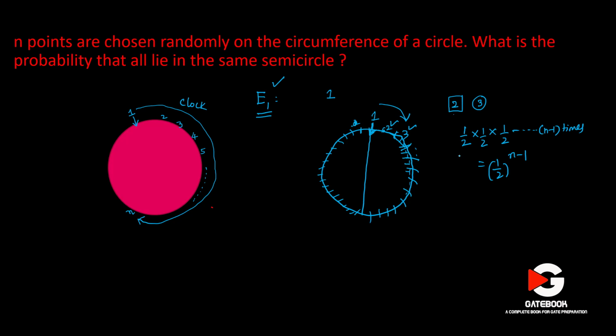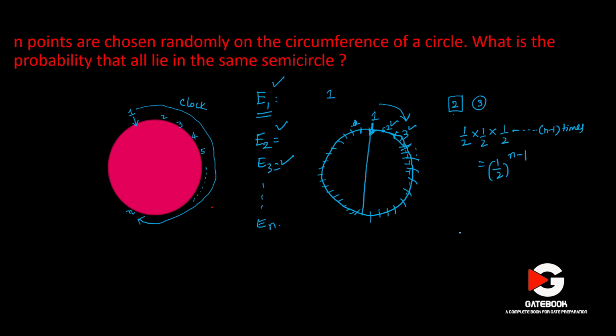Now, there are some other possibilities, like event E2, event E3, and so on up to En. What is event E2? To have all the points on the same semicircle, the points might be led by 2 also. That means the leading point might be 2, the leading point might be 3, and so on.